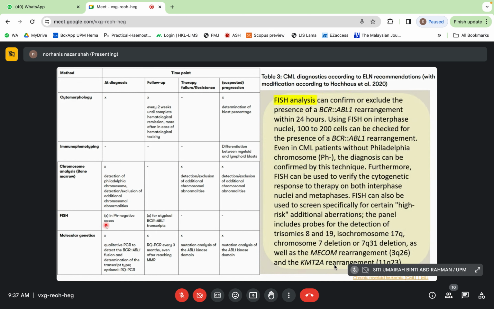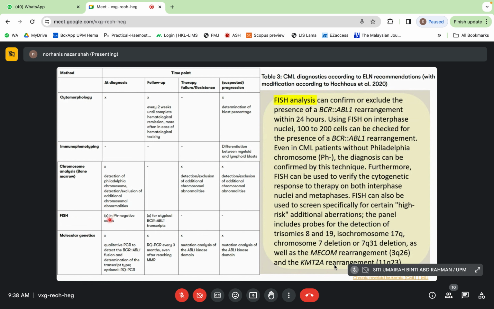Okay, so next is FISH analysis. FISH can confirm or exclude presence of BCR-ABL1 rearrangement within 24 hours. Using FISH on interphase nuclei, 100 to 200 cells can be checked for the presence of BCR-ABL1 rearrangement. Even in CML patient without Philadelphia chromosome, the diagnosis can be further confirmed by this technique.